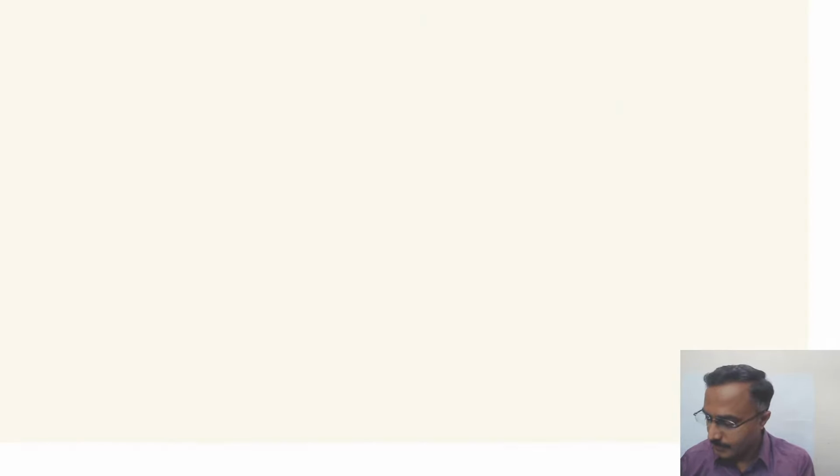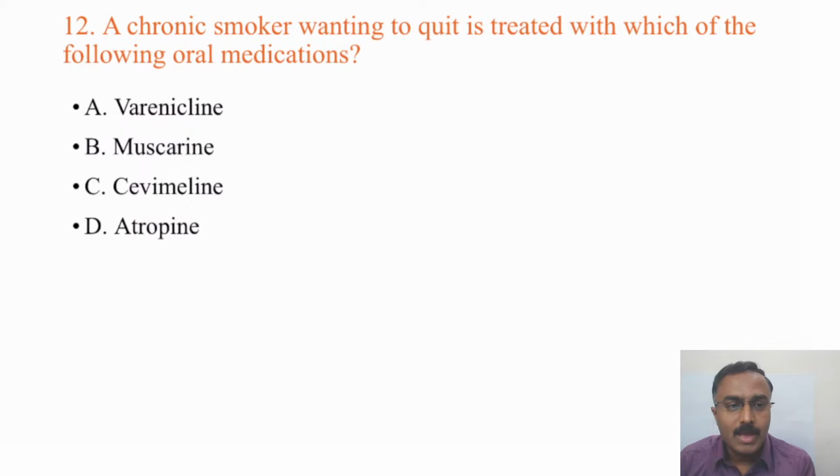Moving further: a chronic smoker wanting to quit is treated with which of the following oral medications? Thank you all for getting the right answers. Varenicline, muscarine, cevimeline, atropine.